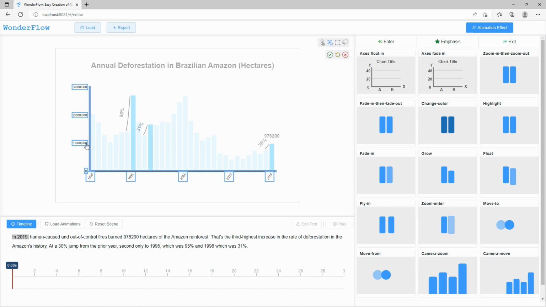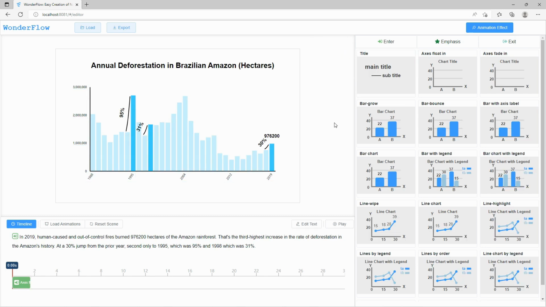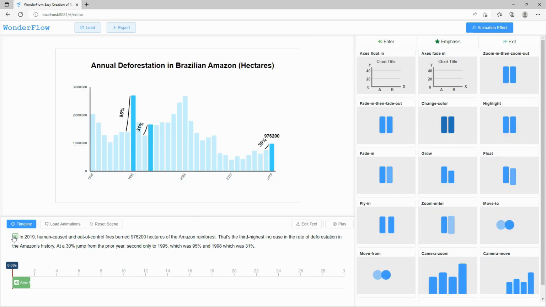Now that Nancy built the semantic link between the narration words and visual elements, and the corresponding animations for these selected elements are filtered out in the animation effect panel, she briefly browses the animation previews and finds the axis float and animation interesting. After selecting the animation, the corresponding entry animation icon appears on the timeline and before the selected narration words. Hovering on the animation icon will display the narration animation binding information.